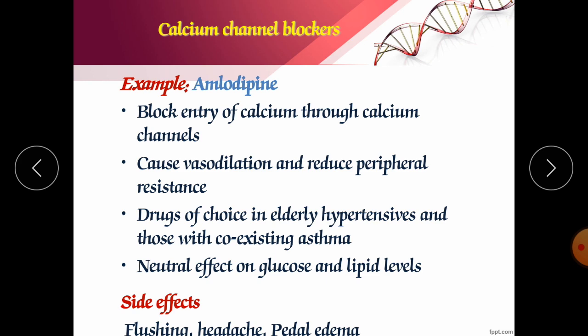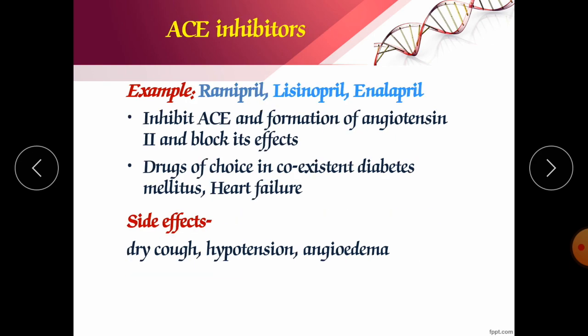Amlodipine blocks the entry of calcium through calcium channels. They cause vascular dilatation and reduce peripheral resistance. Their side effects are flushing, headache, and pedal edema. What is pedal edema? Pedal edema is nothing but edema, meaning accumulation of fluid occurs in your legs at your feet. So at your feet or your ankle level, when the accumulation of fluid occurs, that condition is called pedal edema.